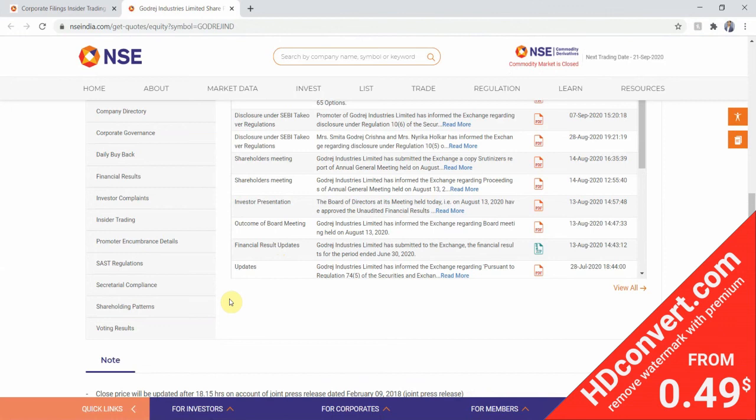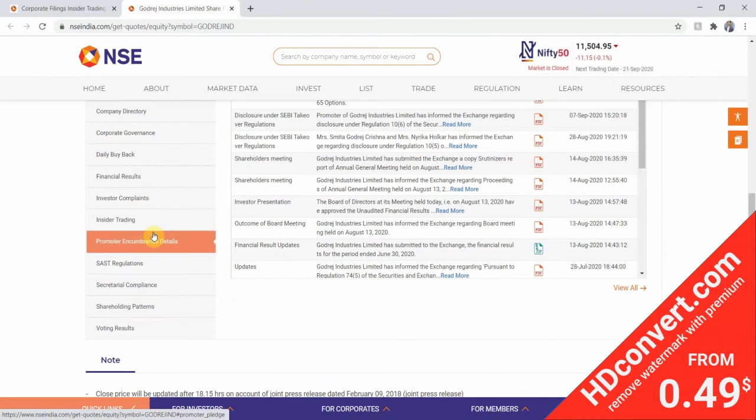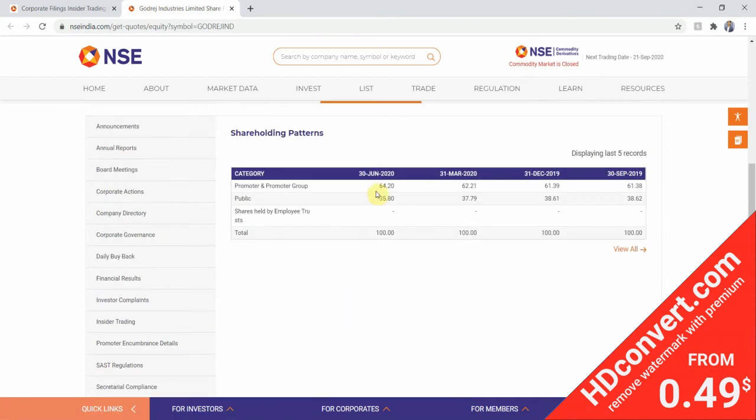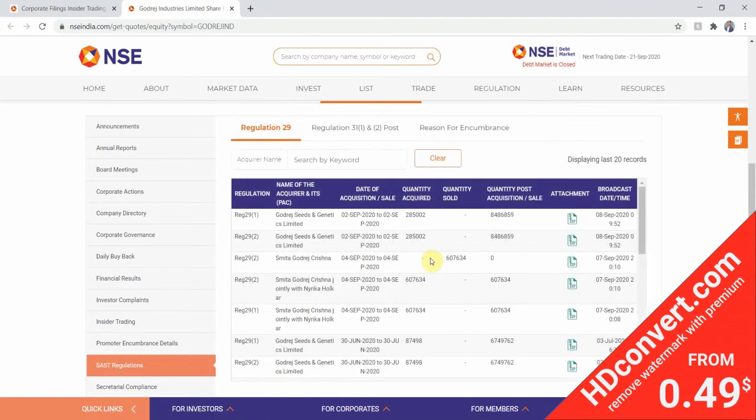Next I have to check the four parameters once again: the shareholding pattern, the SAST regulation, the promoter encumbrance, and the financial results. Again, let me repeat that financial results is optional. You can ignore it if you want. So let's go and check the shareholding pattern. It looks good. It's 64.20%. We'll next check the SAST regulation.